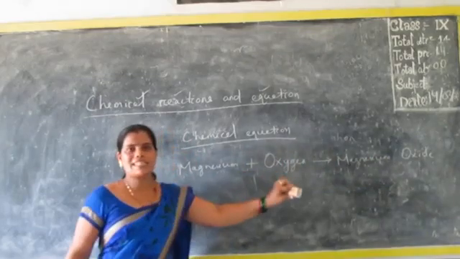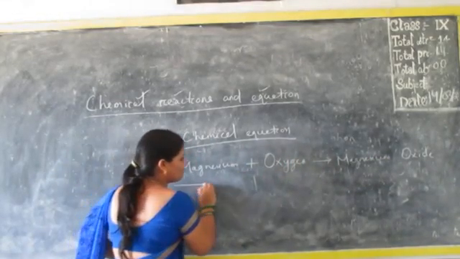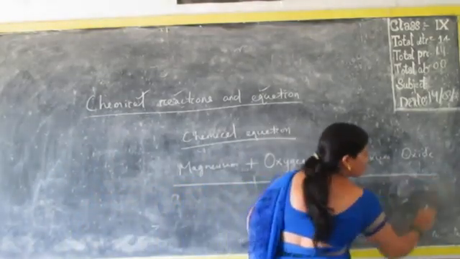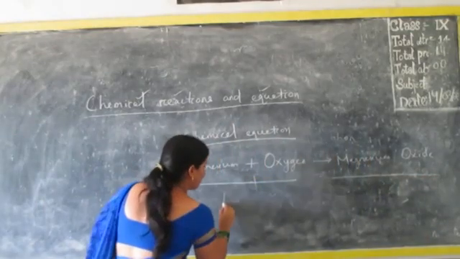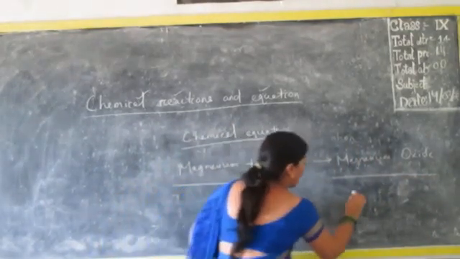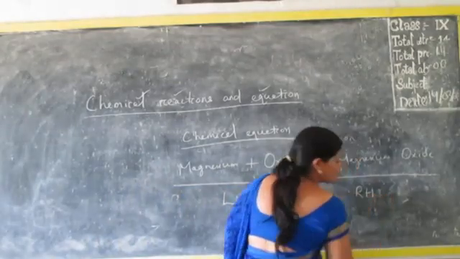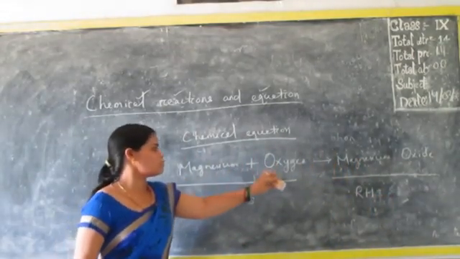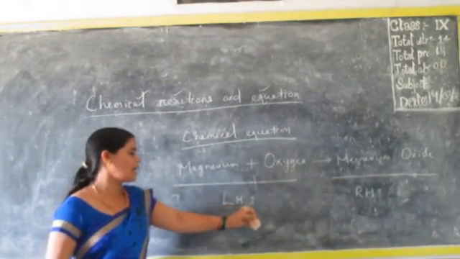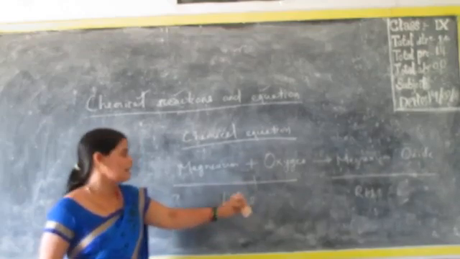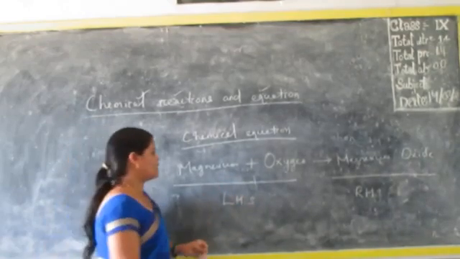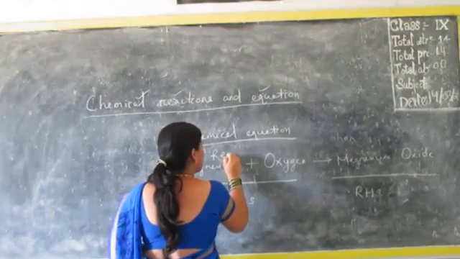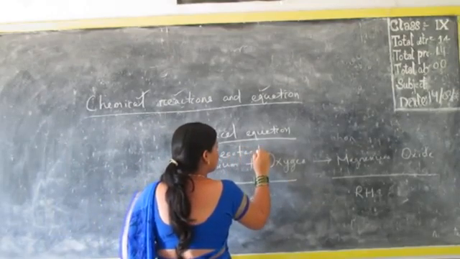What things can you see here? First, the left hand side. Next, the right hand side. So I can say LHS and this side RHS. Those substances which are reacting with each other and are present on the left hand side are called the reactants.